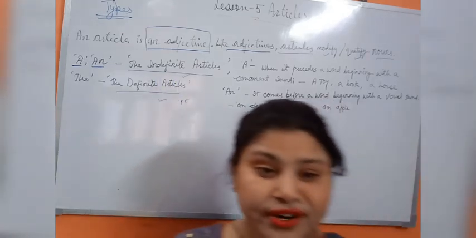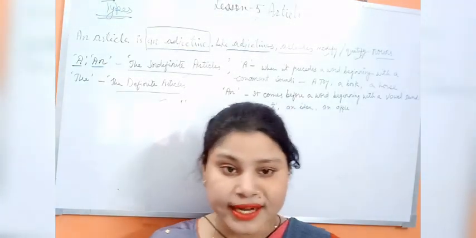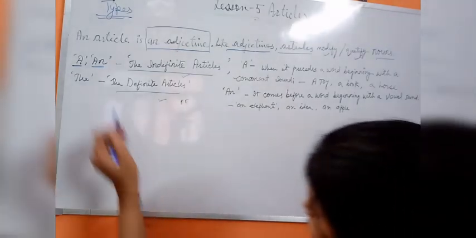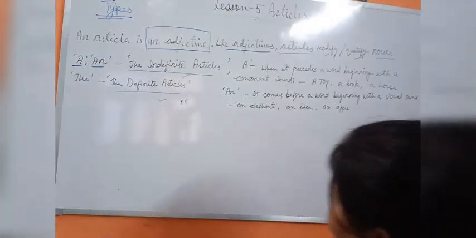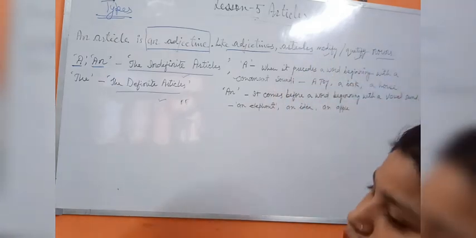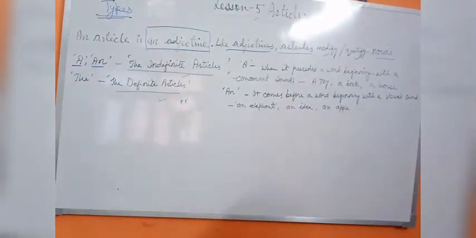So what are indefinite articles? The letters A and AN are both known as indefinite articles. What do A and AN do? They modify or qualify a noun. See the examples and you will understand.